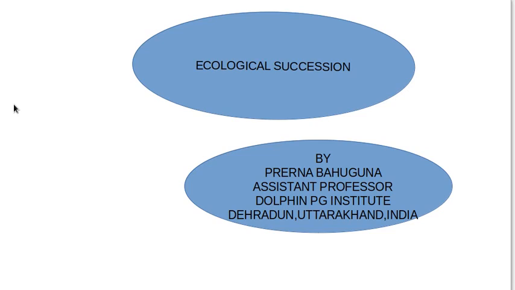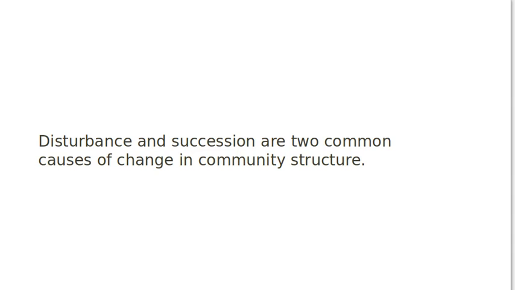Good morning, class. So our topic today is ecological succession, which is a very important topic in basic ecology studies. Now, what is succession? Succession means replacement of one species by another. That is, one species gets replaced by another by virtue of different types of factors, which we are going to discuss just now. So replacement of one species by another is known as ecological succession.